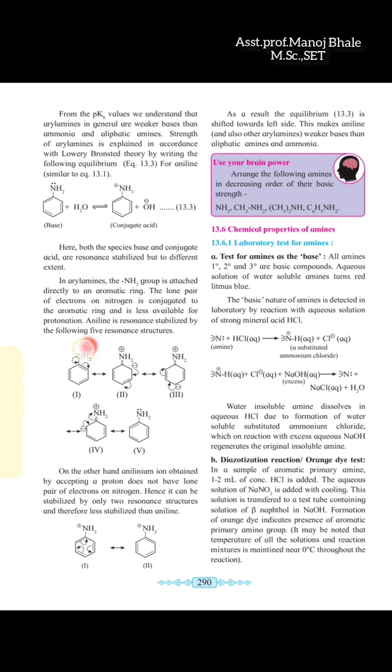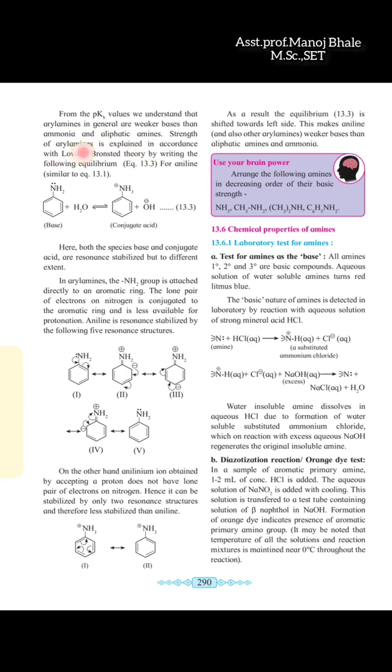But these electrons are not available. Why? Because they participate in resonance; they are involved in this aromatic structure. So that's why these lone pairs are not available as compared to ammonia or any aliphatic amines. Aliphatic amines have no cyclic structure, so there is no resonance structure.